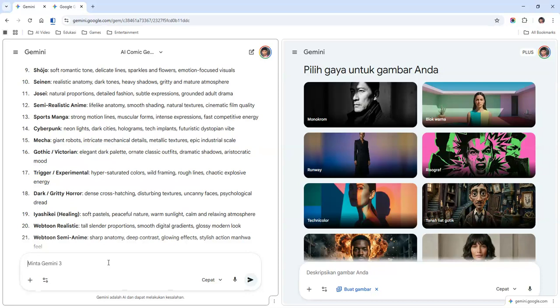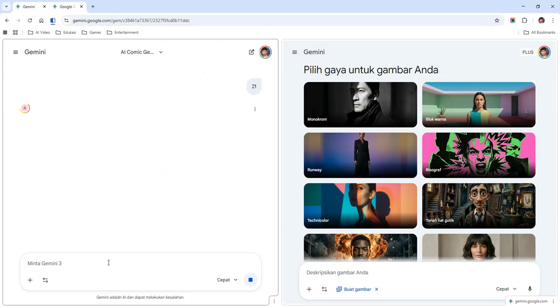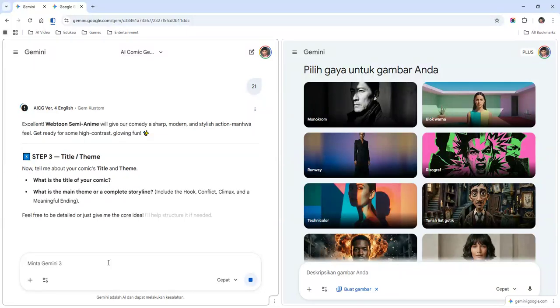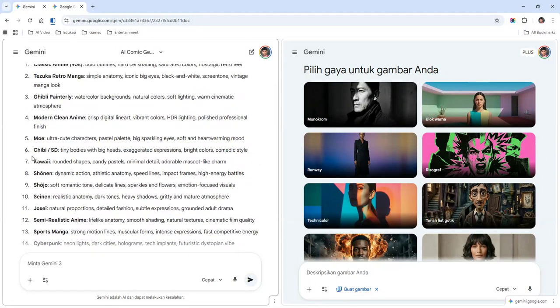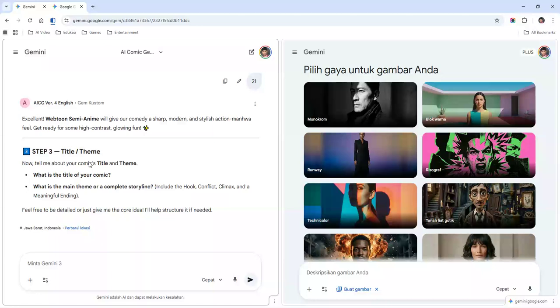Let's try the webtoon semi anime. You can choose another art style. It depends on whether it's proper for kids, teenagers, or adults. For adults, it will be webtoon, and for children, it's moe or chibi.